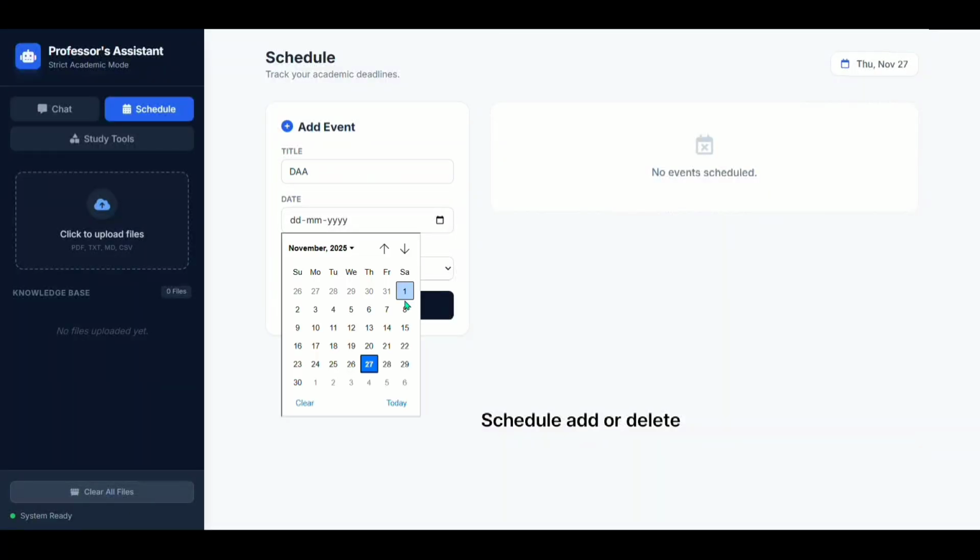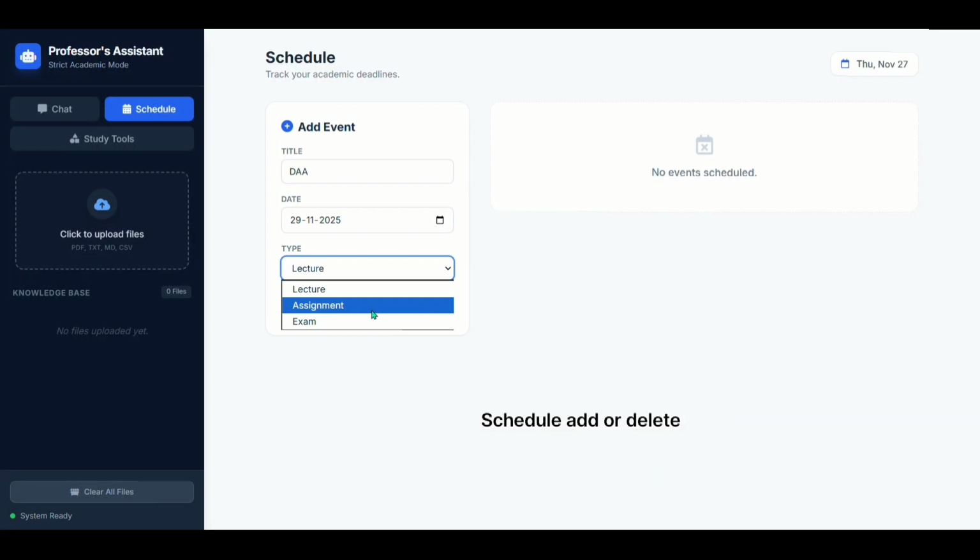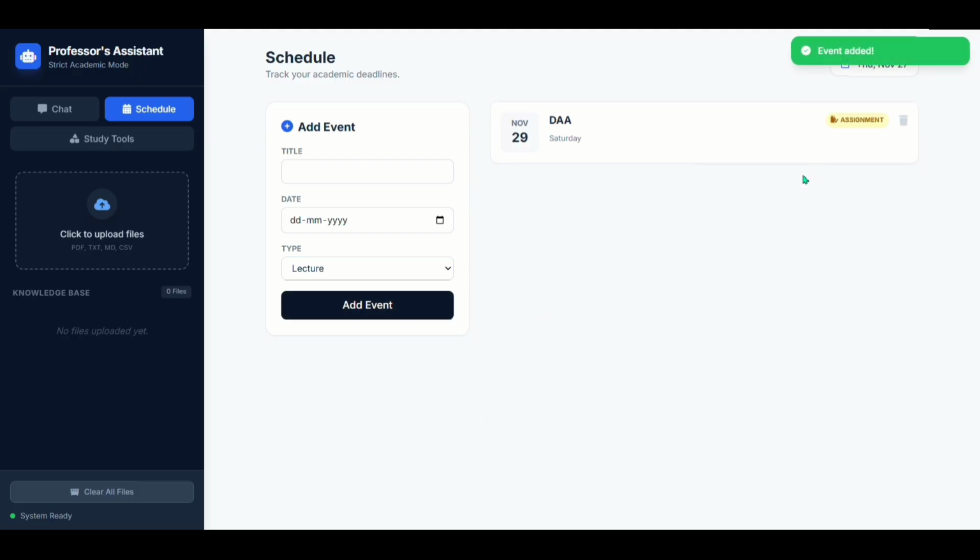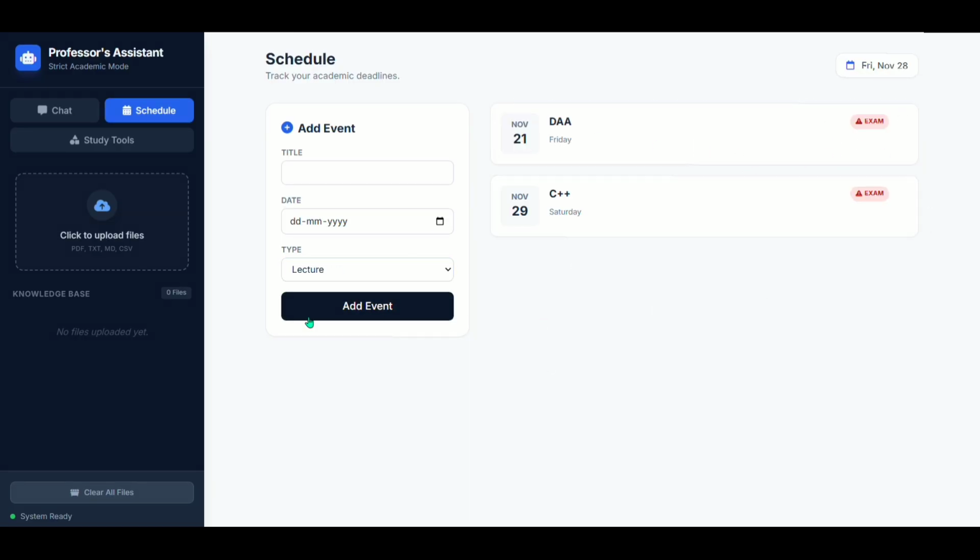So this is the schedule block where we can add schedules. After adding, we can also delete our schedules from here.